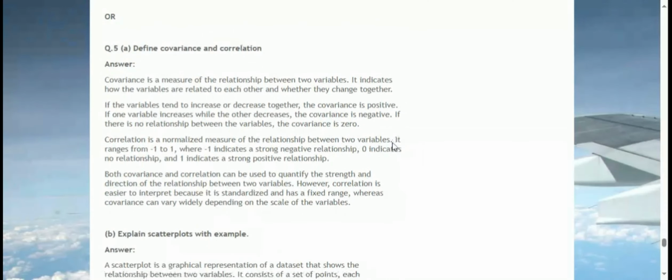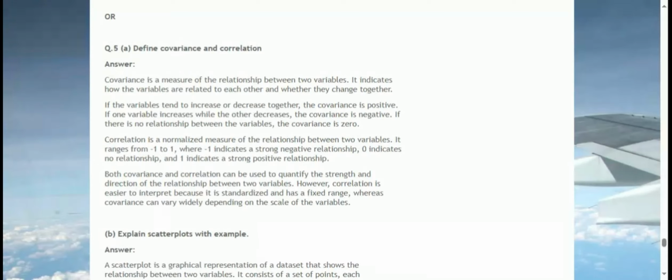Or Q.5. A. Define covariance and correlation. Answer. Covariance is a measure of the relationship between two variables. It indicates how the variables are related to each other and whether they change together. If the variables tend to increase or decrease together, the covariance is positive. If one variable increases while the other decreases, the covariance is negative. If there is no relationship between the variables, the covariance is zero.